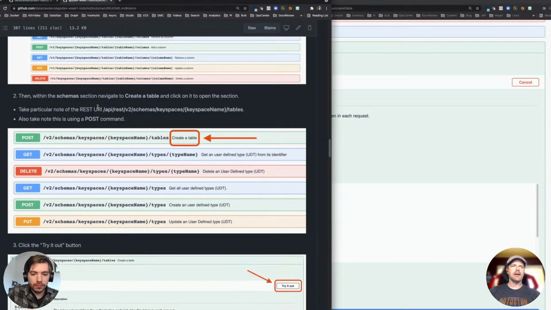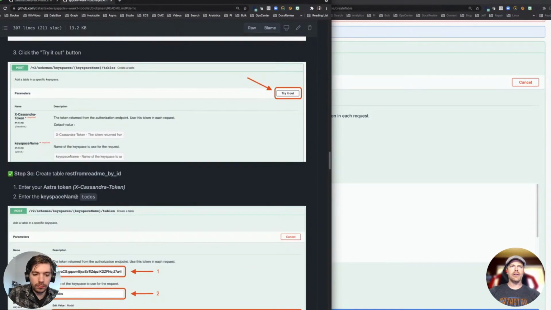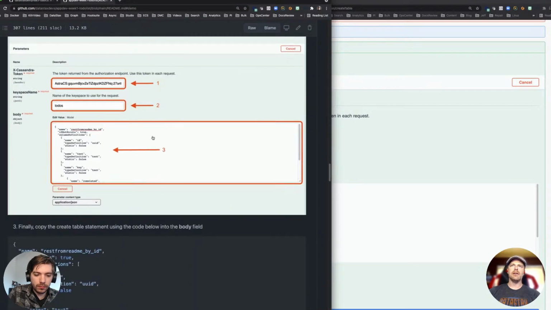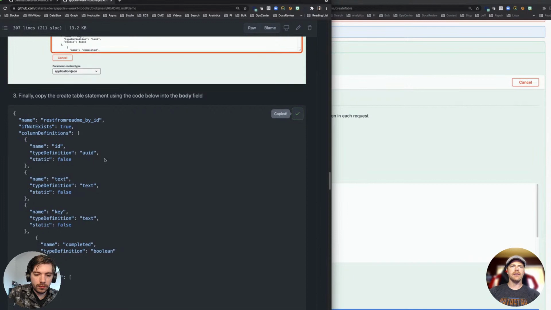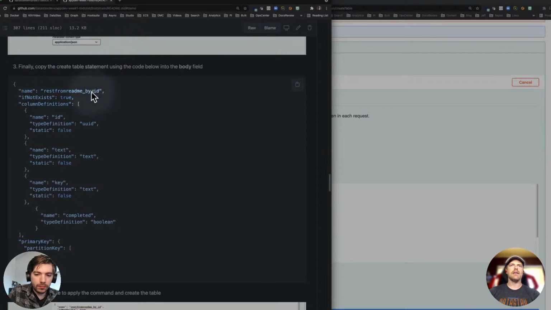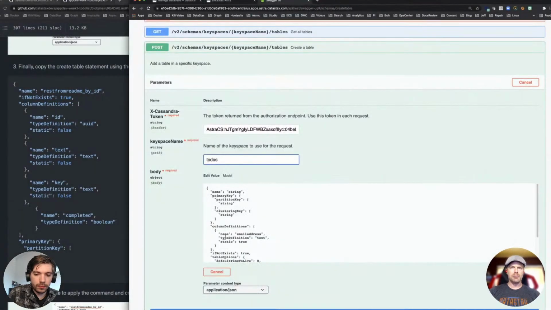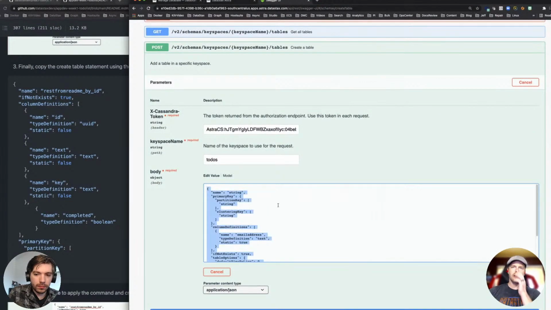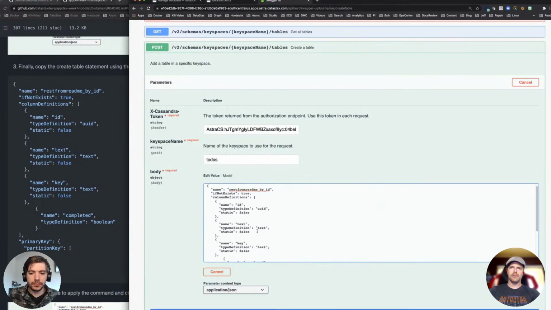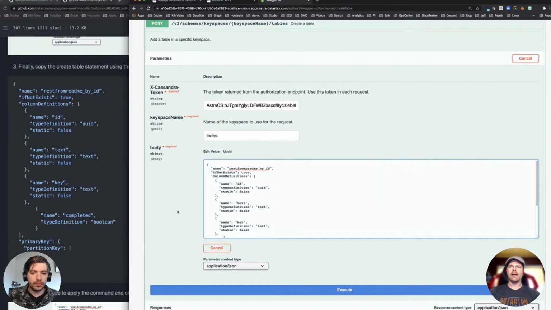Now, for the rest of the stuff here, we give the values. If you remember, the keyspace we created earlier was todos. And then we're literally copying the content out of here. In this case, we're creating a table called rest_from_readme_by_id. This is just an example. I'm going to replace everything that's here with exactly the text that was in the instructions. Once I've done that, I'm going to say execute.